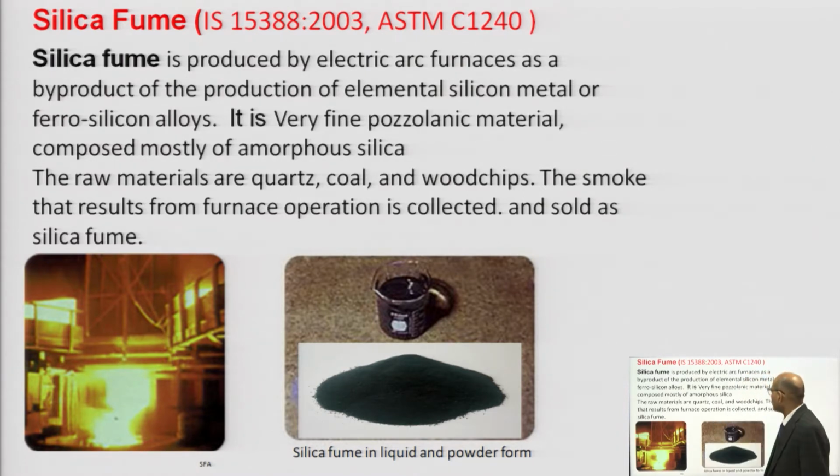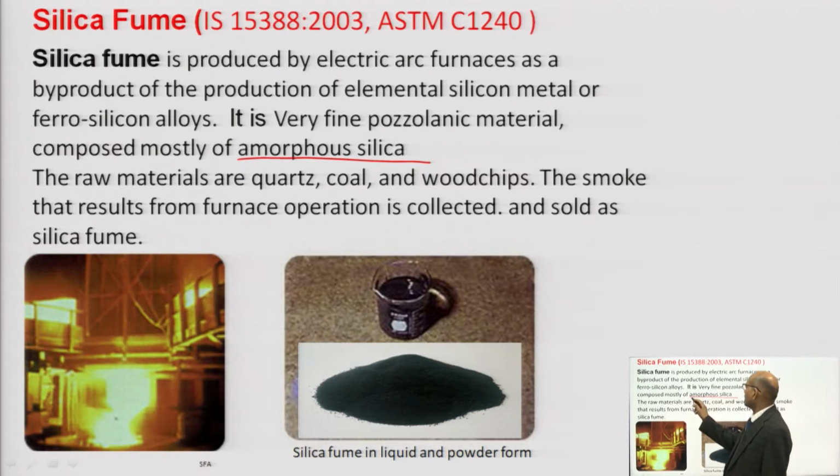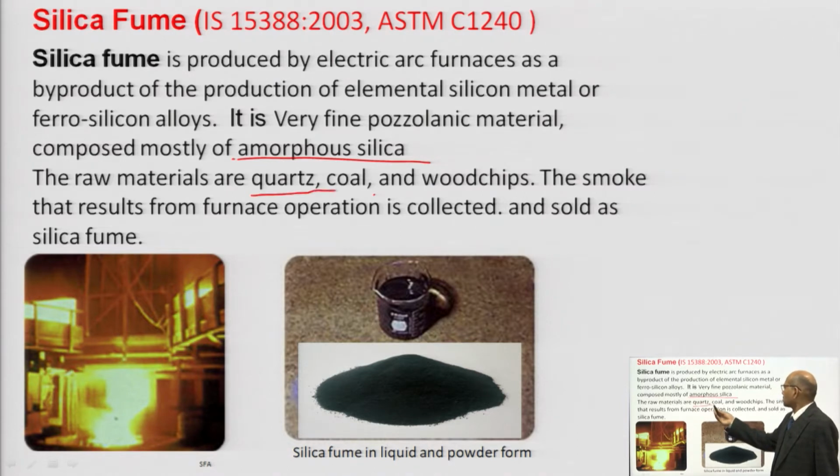This amorphous silica is very highly reactive. About 90% of silica fume is amorphous silica. So what raw materials are required here? The raw materials required are quartz, coal, and wood chips. The smoke that results from the furnace.